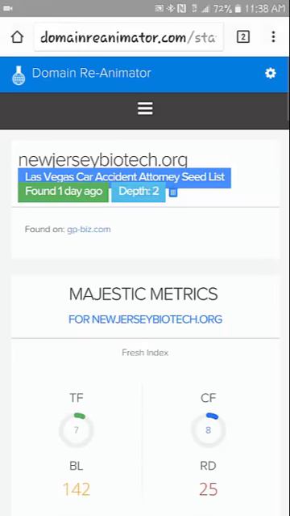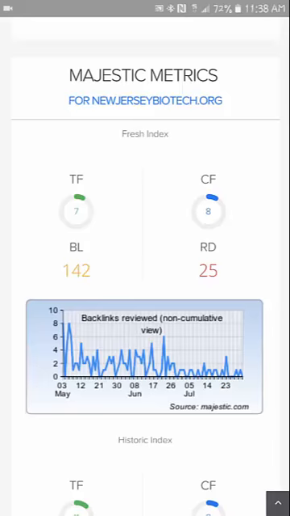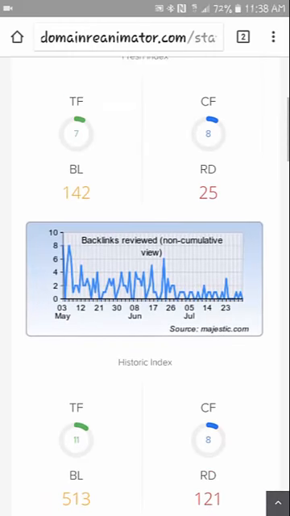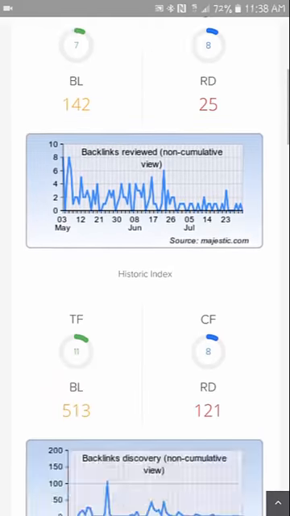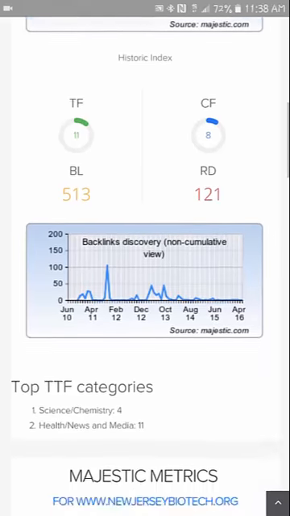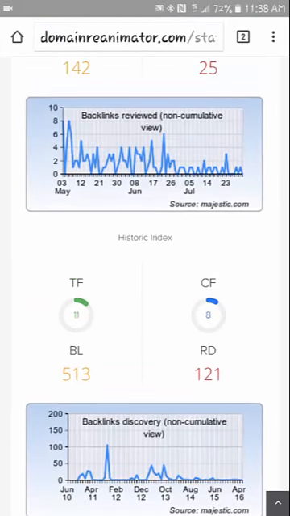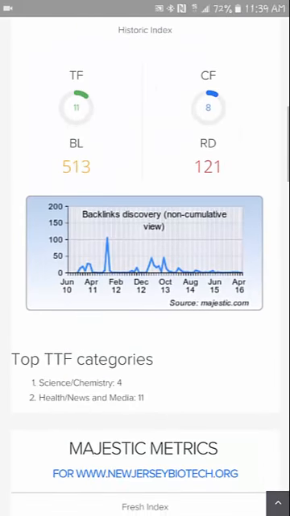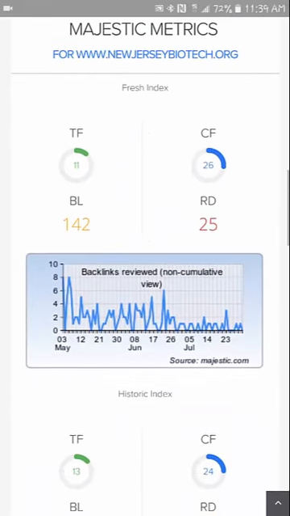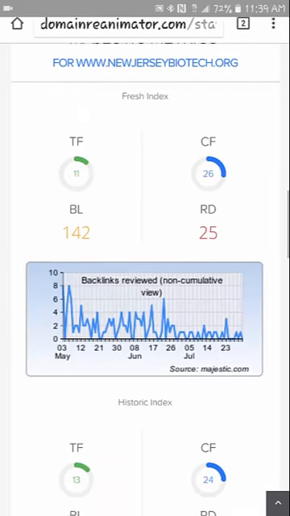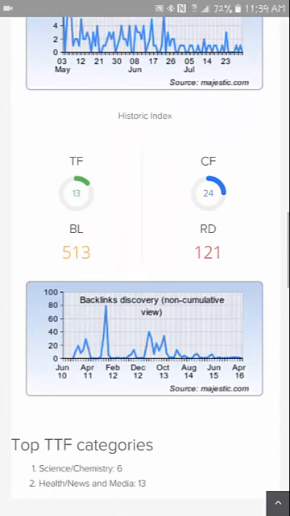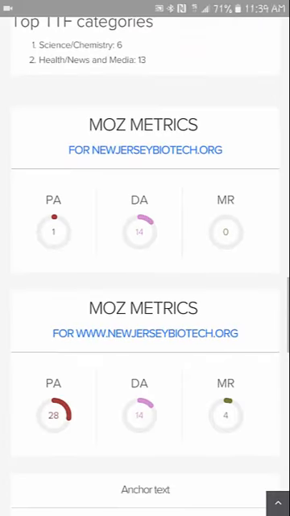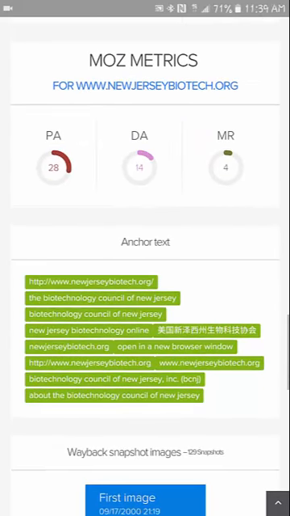And right here, if I just click on the domain name at the top, it'll take me to the page with all the stats. So right here, I usually just glance over trust flow, citation flow, all that stuff looks good and historic. That meets my standards. You could also see the link velocity in these little charts here. You see how it's kind of constant and then kind of trickles off on the end. That's always a good sign of a natural website that's active and then going away over time. So right here again, we got some good metrics. Everything looks good. DA and PA, everything looks good there.